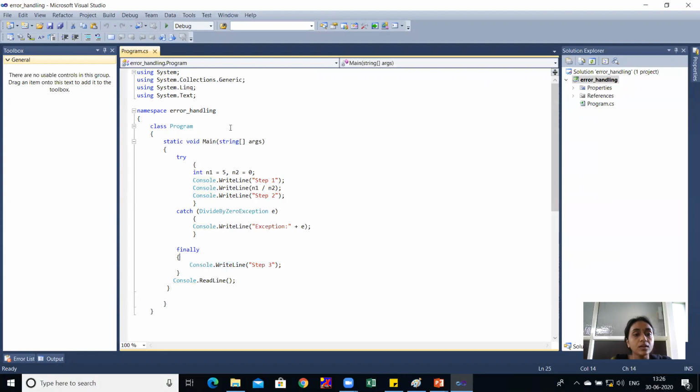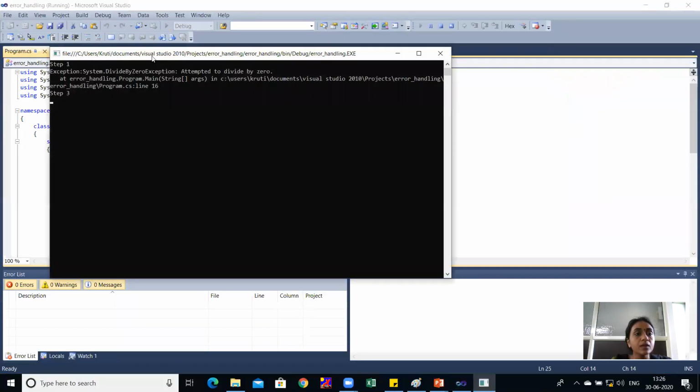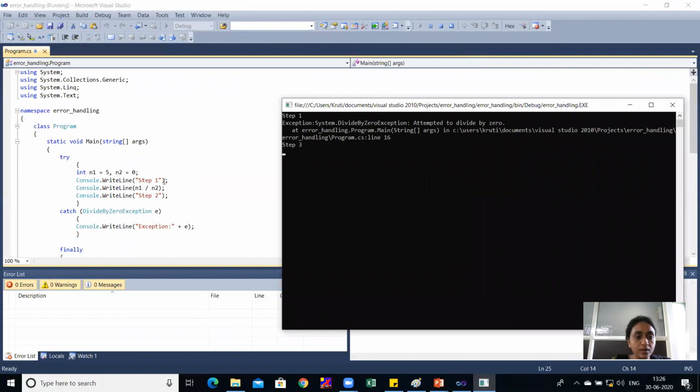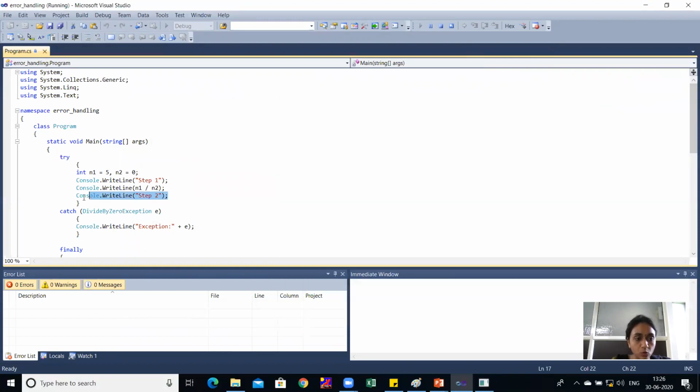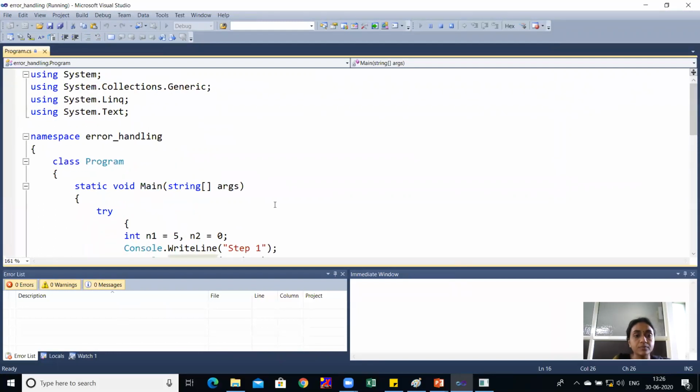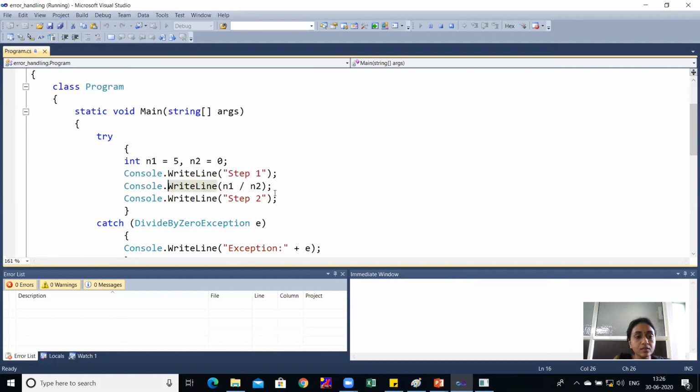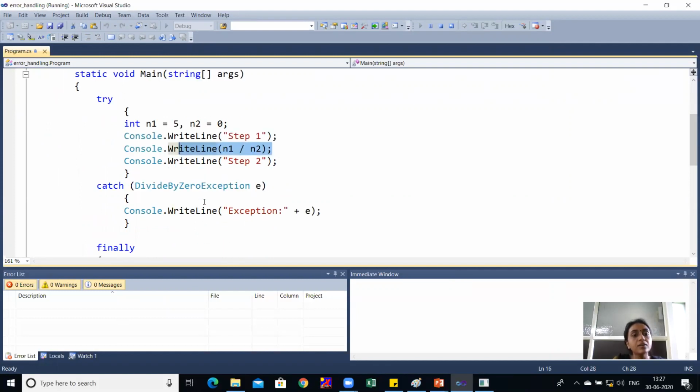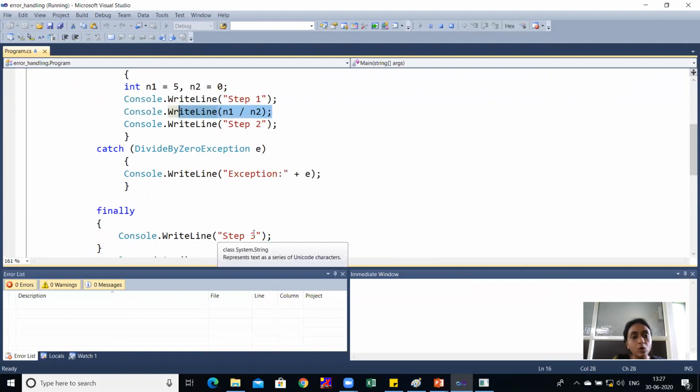So now I'll run this code. Here you can see step 1 is executed, but it does not print step 2 because an exception is thrown, and it directly goes to the divide by zero exception. You can see here after step 1, it throws this exception and goes to the catch block, and after catching the exception the finally block executes. So it does not print step 2 due to the exception.